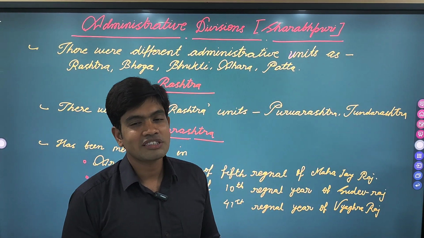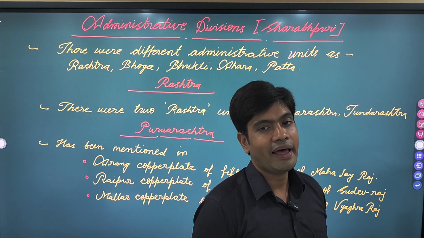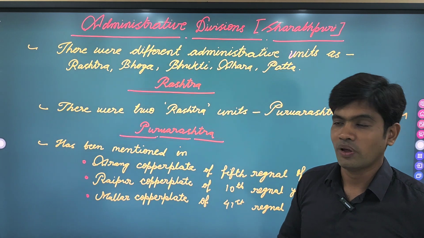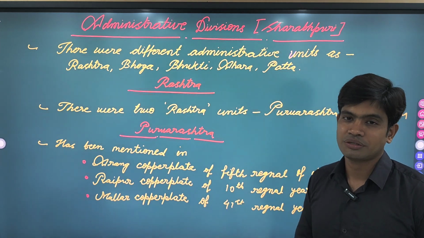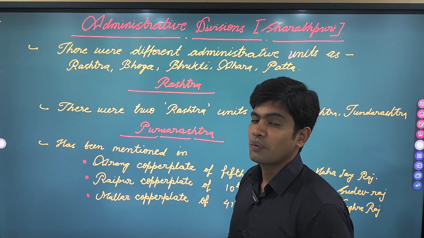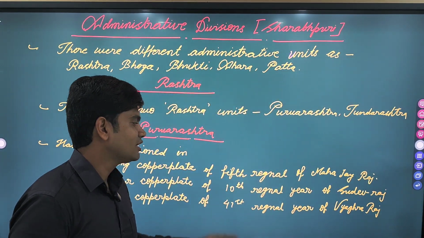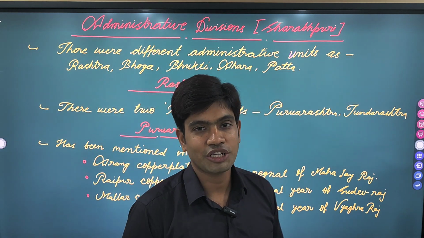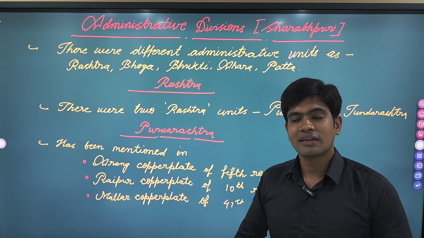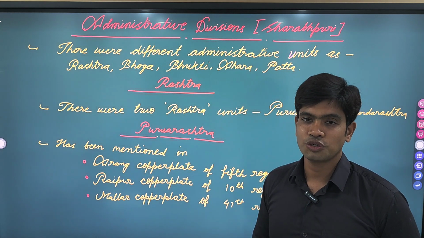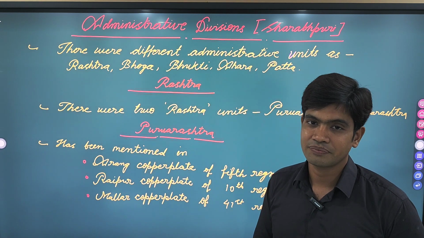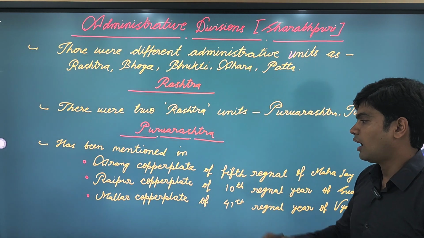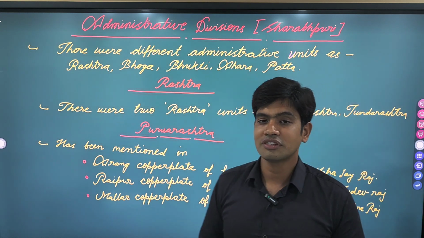Purva Rashtra as an administrative division or unit has been mentioned in 3 prominent copper plates of 3 prominent rulers. The first one is the Arang copper plate, which was issued by Mahajairaj in his 5th regnal year. So what is a regnal year here? Again, I would like to clear the concept: if a king was coronated 3 years ago, today he would be in his 3rd regnal year.